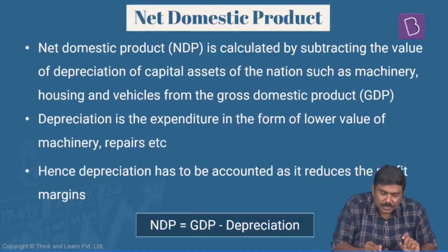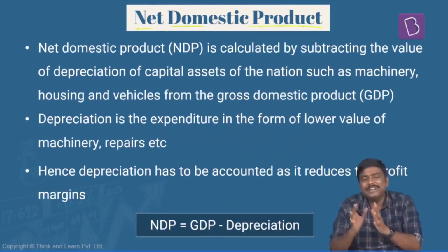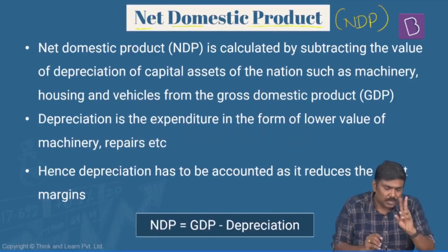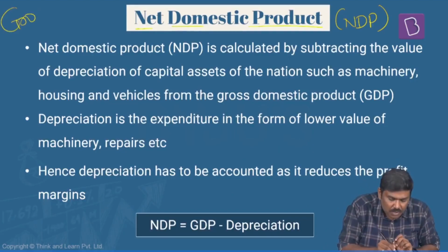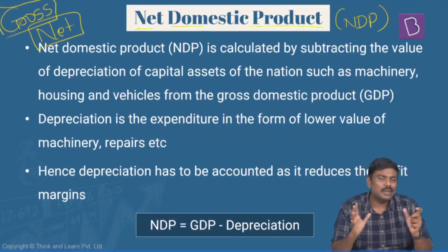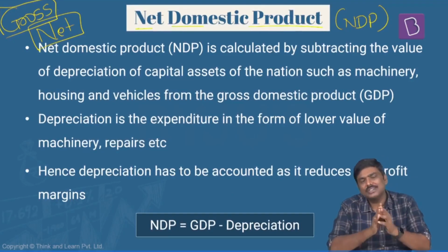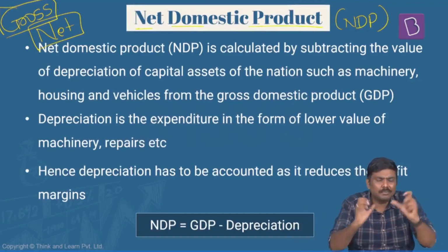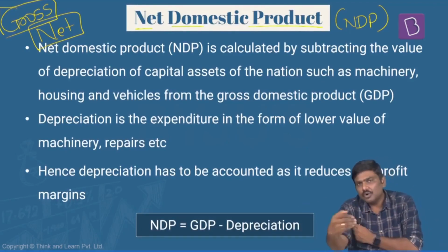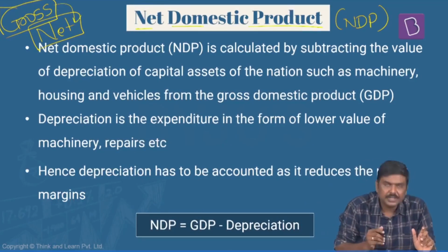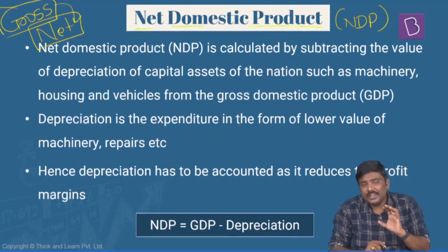Next one is the concept of net domestic product, NDP. What is this particular concept of NDP? Follow this very carefully. There are two terms here. One is called gross and the other one is called net. What is the basic idea here? Whenever you come across the term gross, it simply means the sum total. No adjustments are done, no addition, no subtraction is done. You are simply taking the sum total like this. But when you move from gross to net, we are basically making certain adjustments. Notice this adjustment. Follow this very carefully.